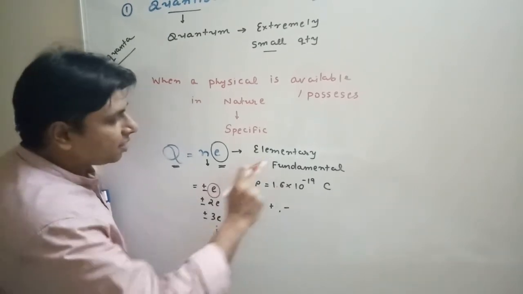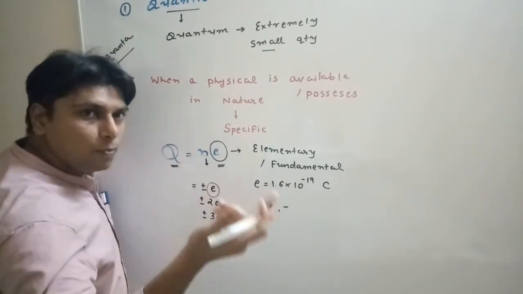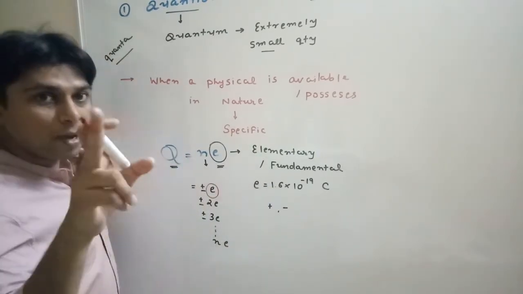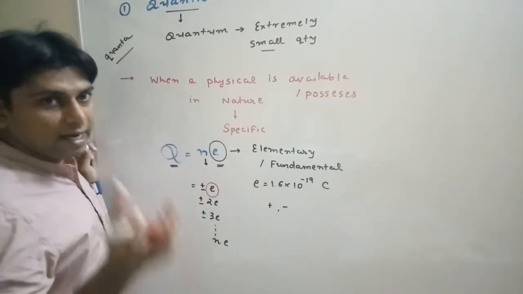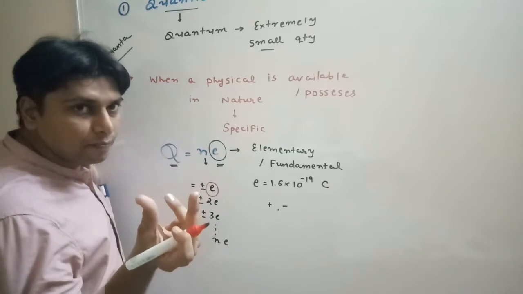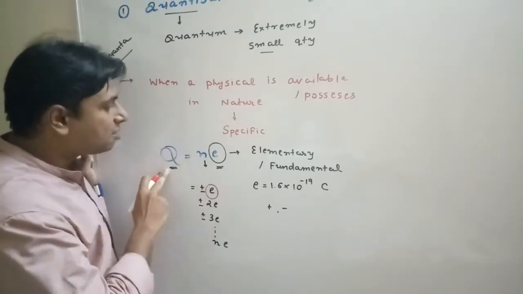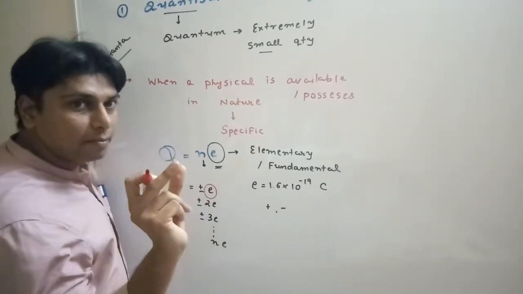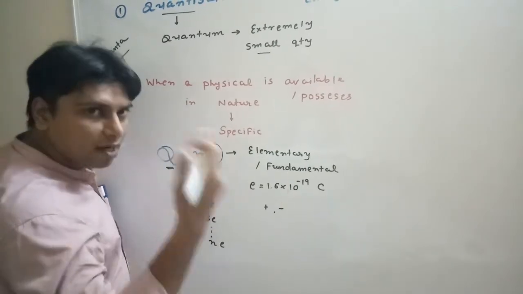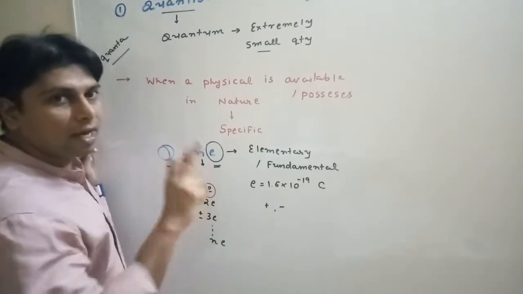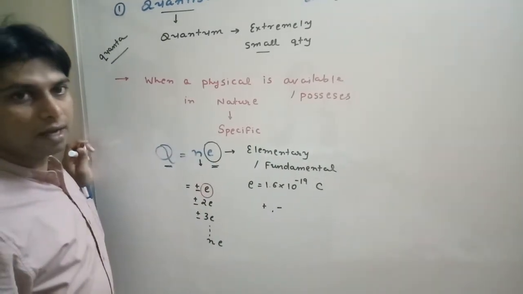So e is now playing the role of that mango packet that I just explained. It is a packet, it is a quantum, and because charge is available in quanta, we call this phenomenon a quantization phenomenon.